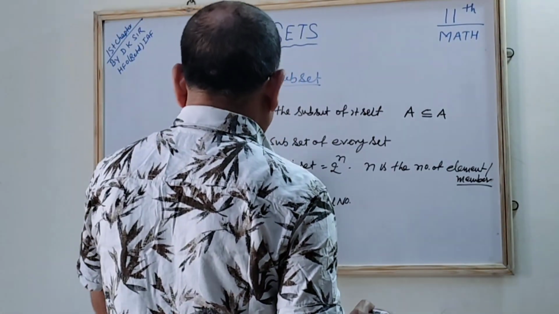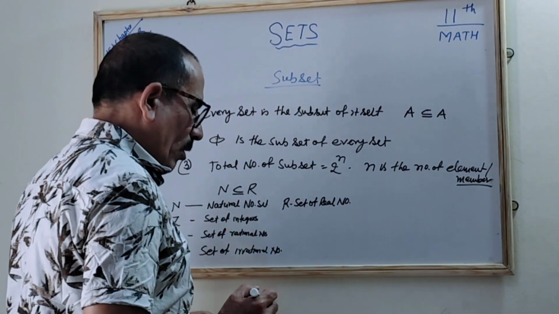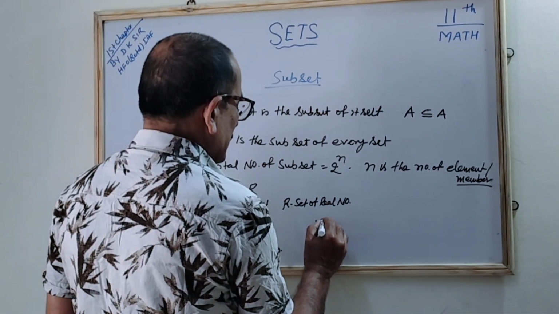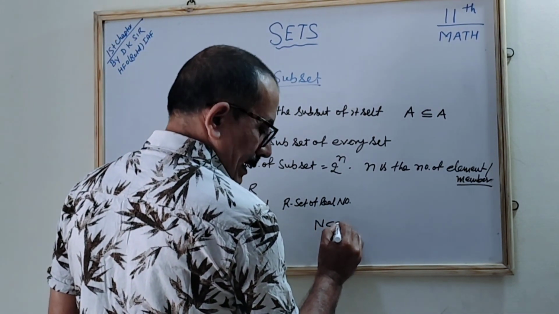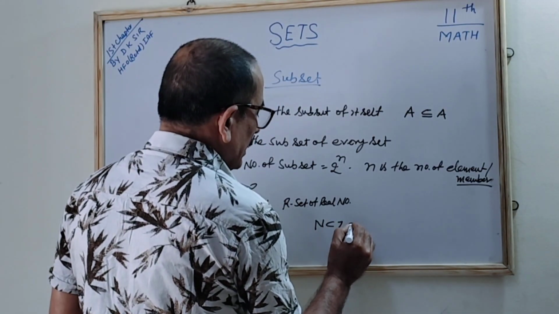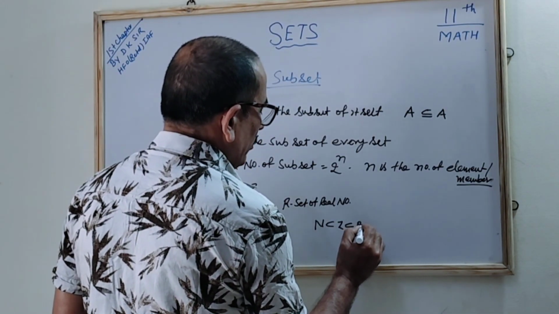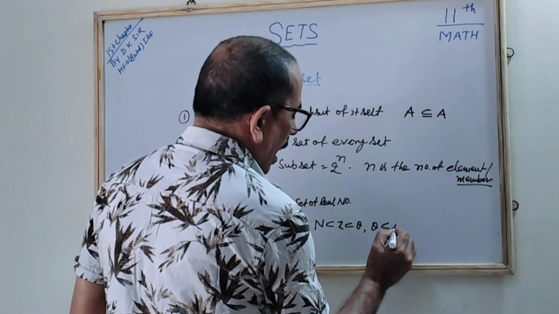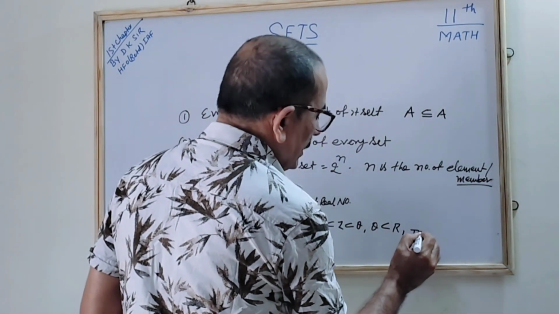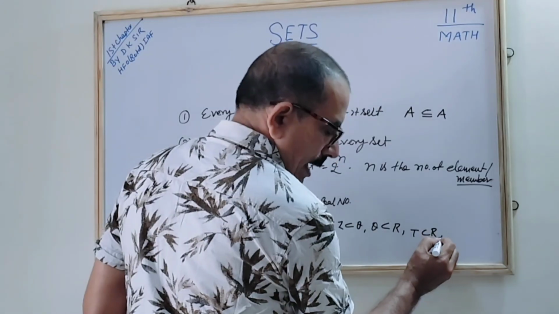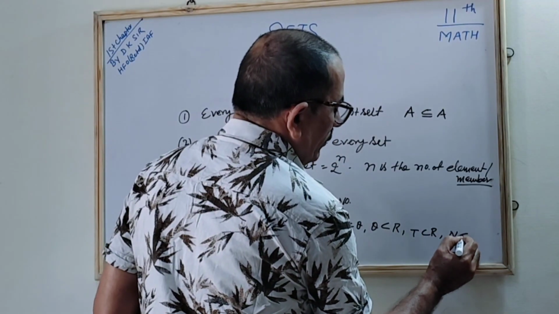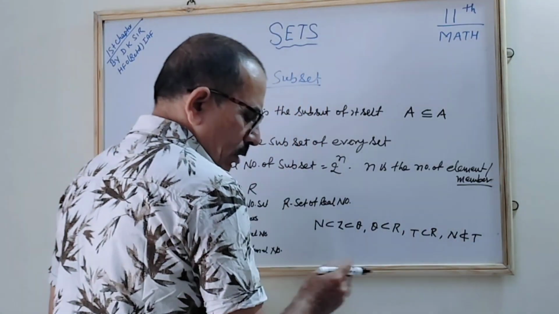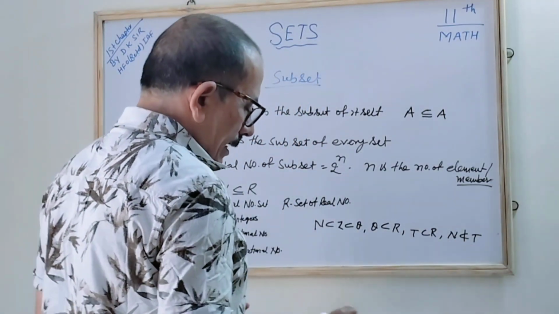So by seeing these short forms of the numbers, we can write that N is a subset of Z, correct? Z is a subset of Q. Q is a subset of R, and T is a subset of R, and N is not a subset of T. All this you should understand, correct?